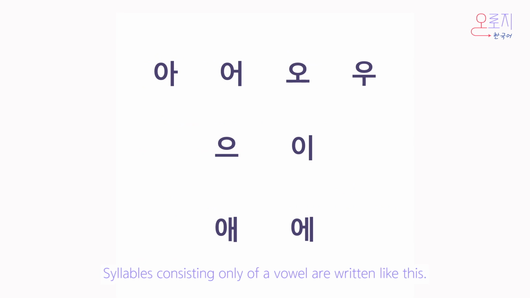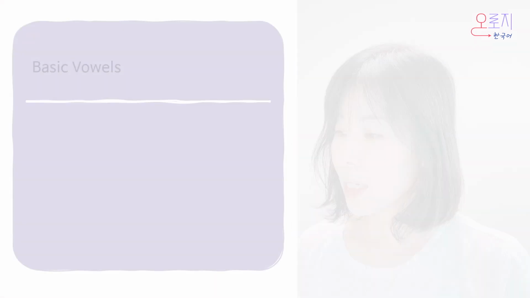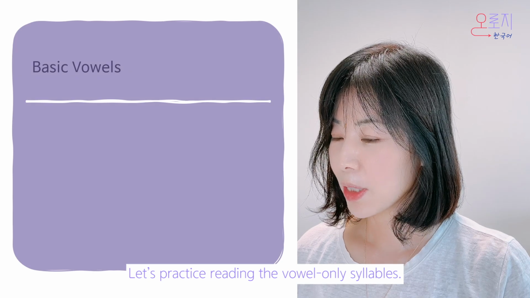Syllables consisting only of a vowel are written like this. When writing words or sentences, if there are syllables made up of only vowels, you should write them this way, and their sounds are the same. A, o, u, i, e. Let's practice reading the vowel-only syllables.